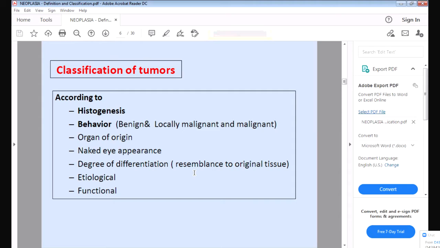So benign tumors are usually well differentiated. They will resemble the original cell from where it is originating. But malignant tumors are poorly differentiated. The cell will not resemble the original tissue.